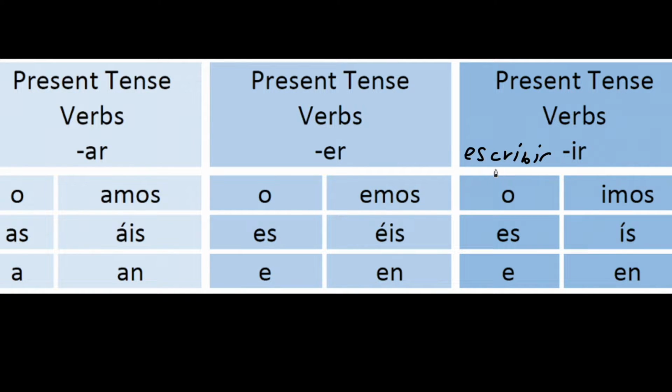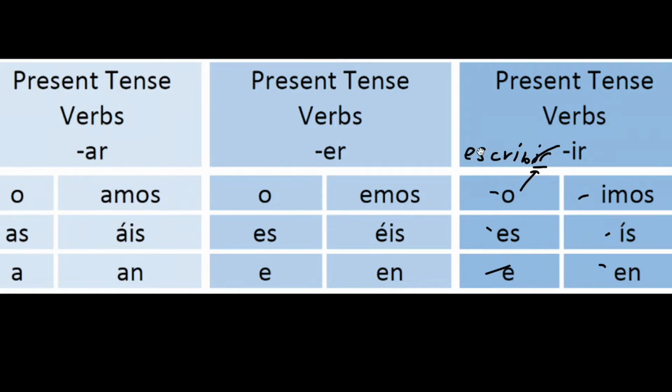Escribir. Escribir means to write. And if you look at the ending here, it's IR. So, what we would do when we're conjugating it is cross out this and replace it with one of these 6 endings. For example, for saying I write, it'd be escribo, yo escribo.